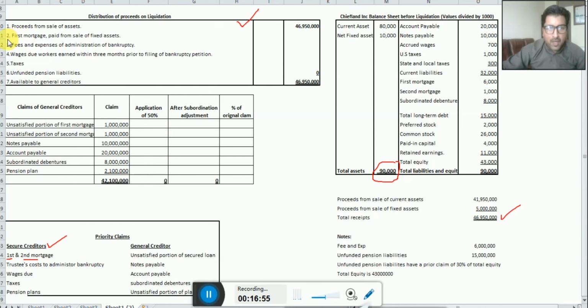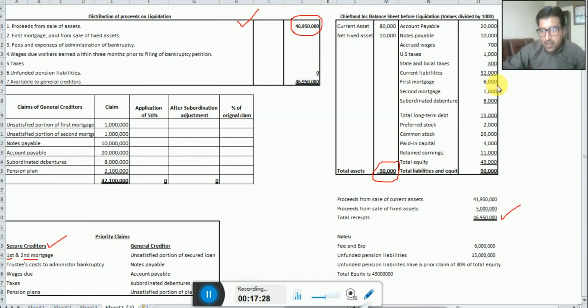So first mortgage paid from the sale of fixed assets. Why? Because in this amount we also have fixed assets, and the value of the fixed assets is 5 million. So it is said first mortgage paid from sale of fixed assets. It means we are paying from the fixed assets. How much is the claim of the first mortgage? Look here in the balance sheet.